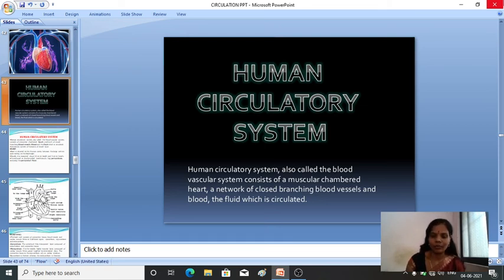It consists of a muscular chambered heart and a network of closed branching blood vessels, with blood as the circulated fluid. Compared to other animals, the human circulatory system is the most complex. We have the closed type of circulatory system; closed means we have definite blood vessels, and through the blood vessels the blood is circulated to the entire body.